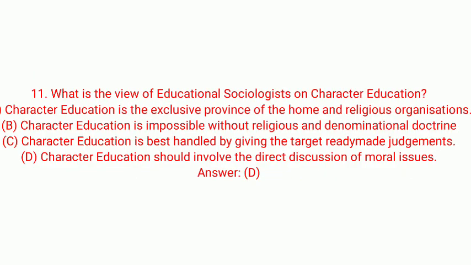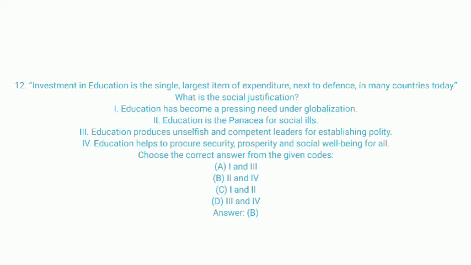Let's see question number 11. What is the view of educational sociologist on character education? Among the following options, the right answer will be option D. Character education should involve the direct discussion of moral issues. Let's see question number 12.